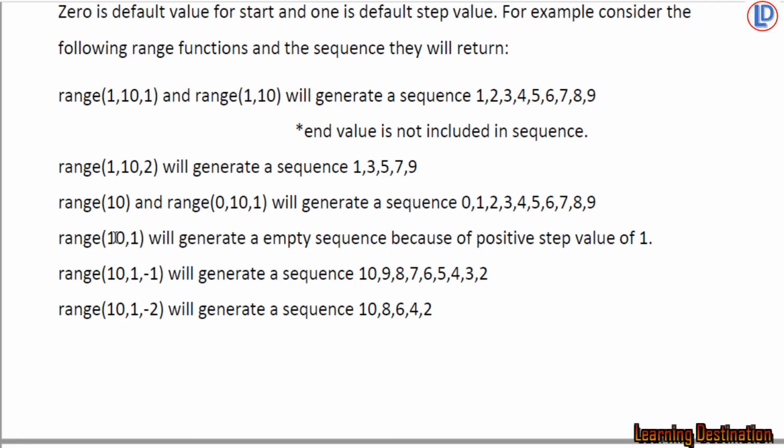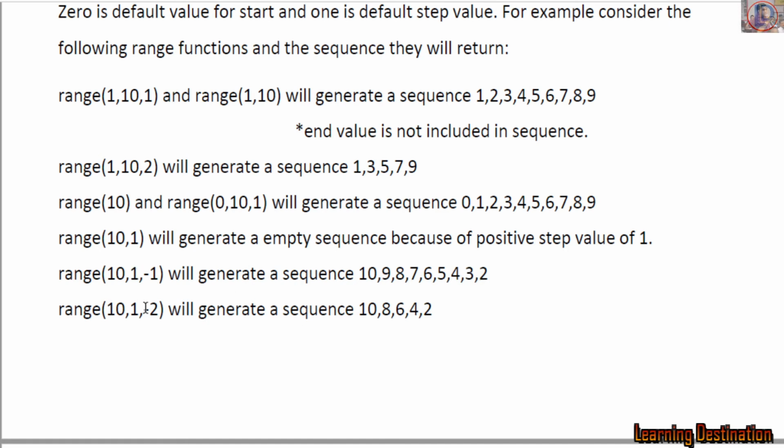So when we specify the first value greater than the second one, then the step should also be negative. For example, when we write range 10, 1, the step should not be the default 1, it should be -1. So in this way it will generate your sequence as 10, 9, 8, because every time it will be subtracted by 1. So 7, 6, 5, 4, 3, 2. Why? Because 1 is not included.